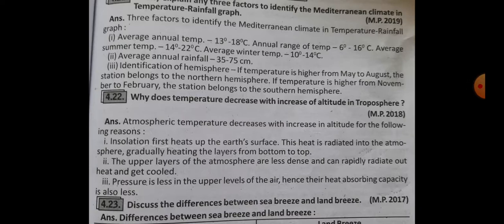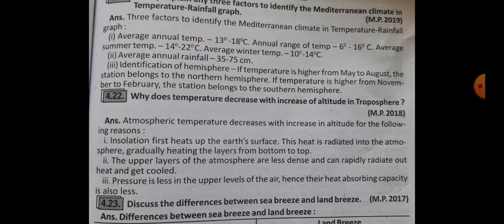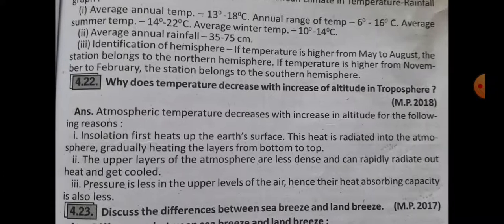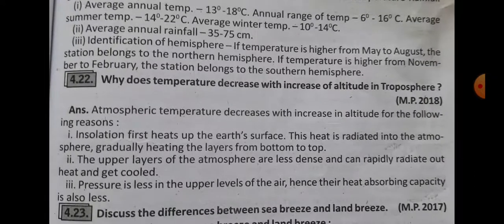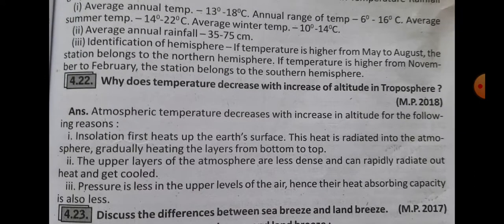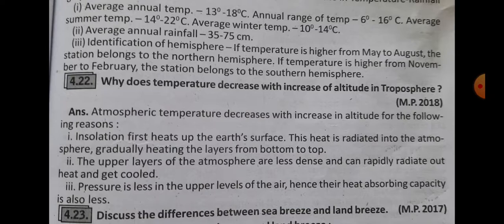Number 2, average annual rainfall is 35 to 75 centimeters. Very little rain falls. Number 3, identification of hemisphere. If the temperature is higher from May to August, the station belongs to the northern hemisphere. If the temperature is higher from November to February, the station belongs to the southern hemisphere.